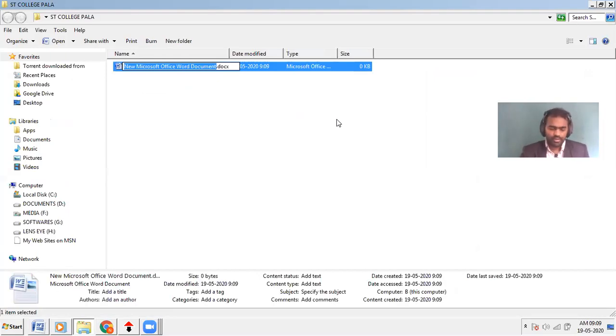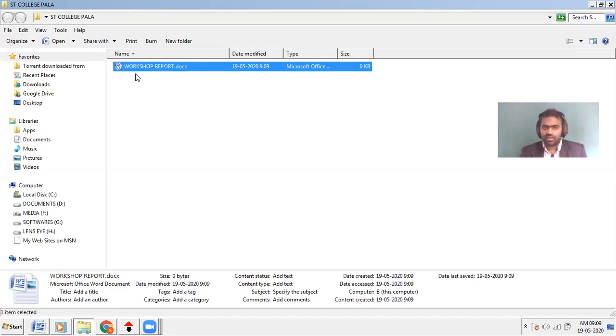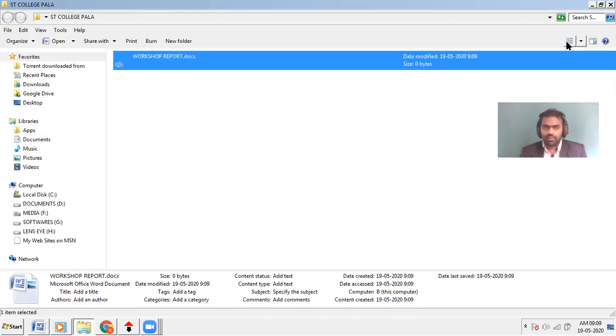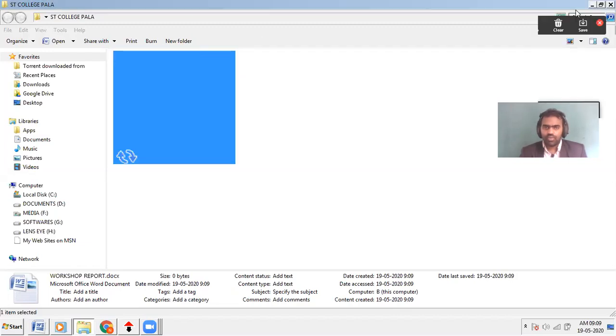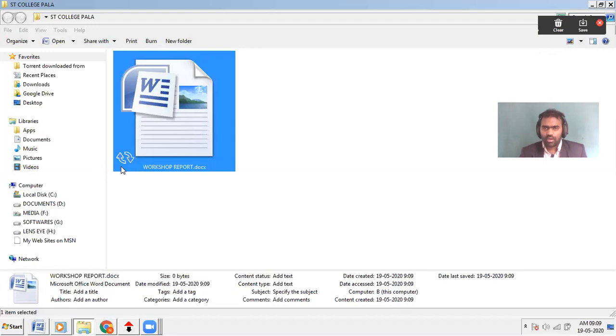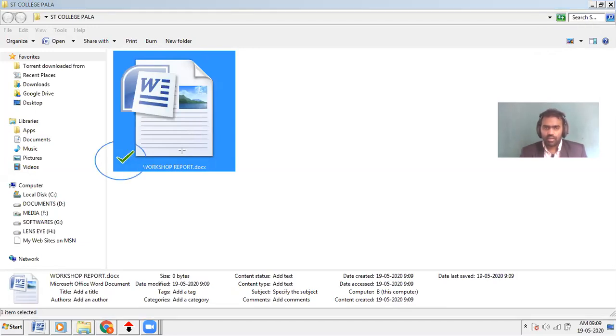Please cooperate. Now I'll create a program report, a workshop report. I'm making a Word file. You see, when I made some changes, you can see something like a synchronizing option coming. Now I'll just open this.